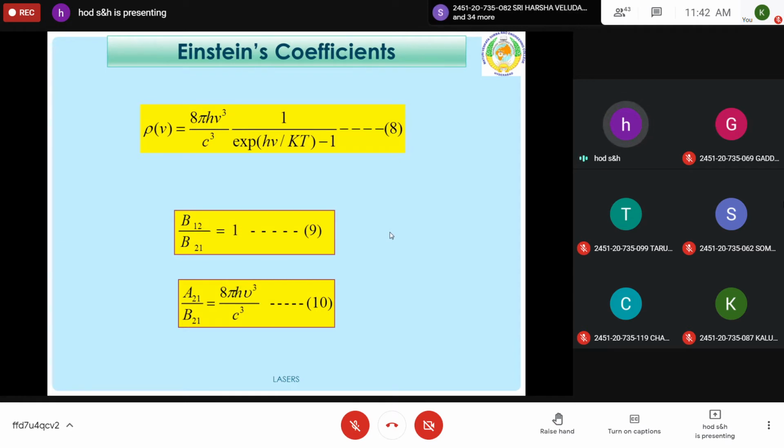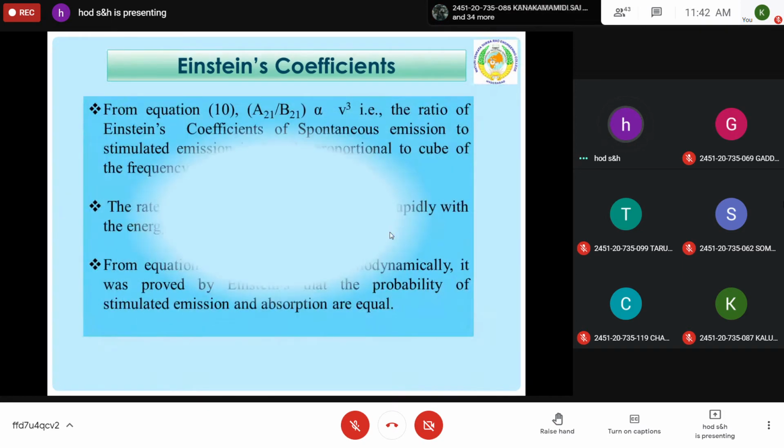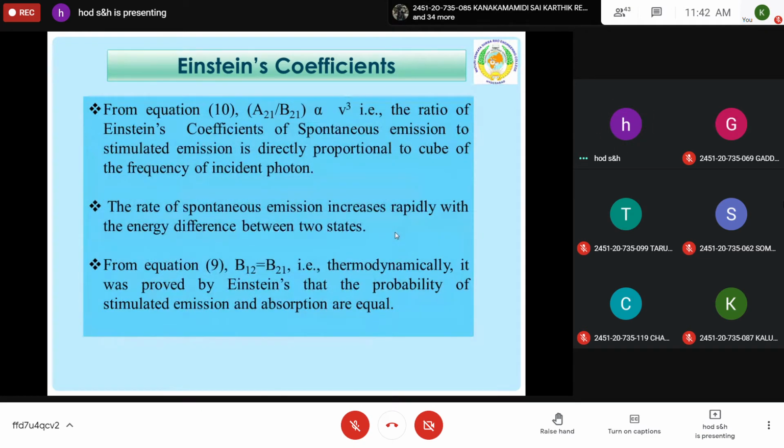So if more energy difference is there, more energy is radiated, because the atom can be de-excited from higher energy state to lower energy state by emitting photons. So this is the relation between Einstein coefficients. The same is expressed here. From equation 10, A21 by B21 is proportional to nu cube. That is, the ratio of Einstein coefficients of spontaneous emission to stimulated emission is directly proportional to the cube of the frequency of incident photon. That means the rate of spontaneous emission increases rapidly with the energy difference between two states.